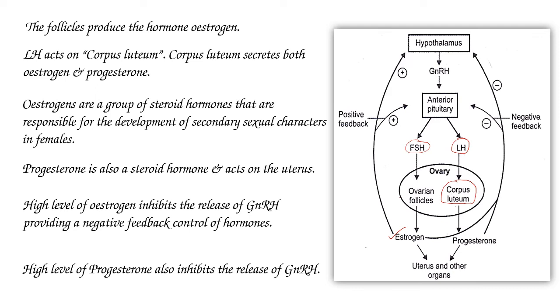After releasing the ovum, the ruptured ovarian follicle converts into a yellow colored body called corpus luteum. So this LH acts on that corpus luteum and makes it produce progesterone hormone. Now let's see the functions of these hormones.